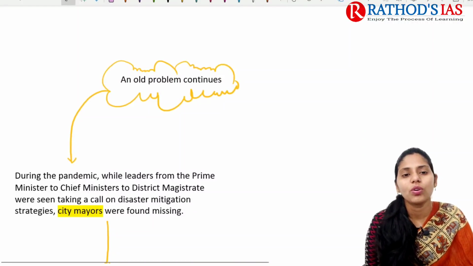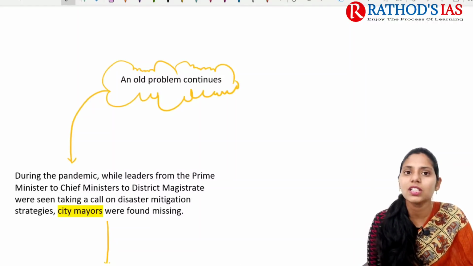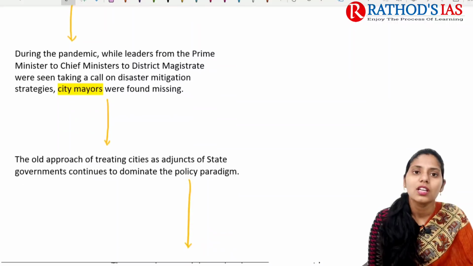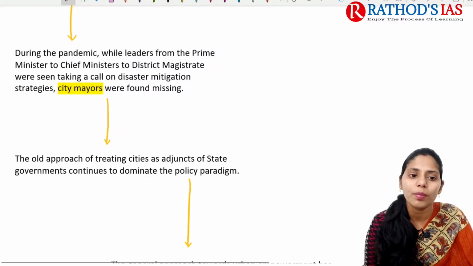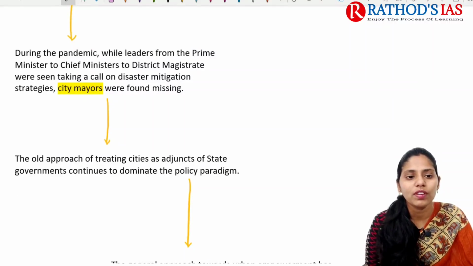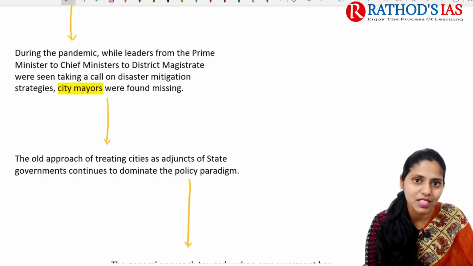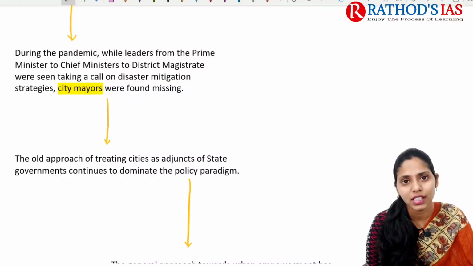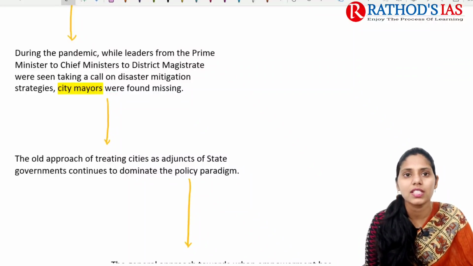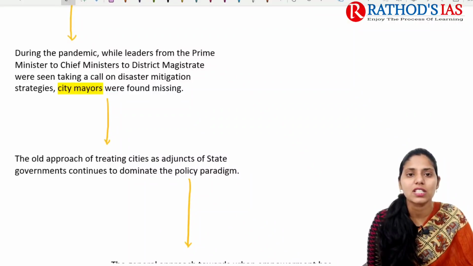So if you're talking about the problems that continue in third tier governance, these are the old problems. Whenever we go for any planning or disaster mitigation regarding COVID-19 strategies, city mayors are mainly missing here. City mayors play an important role at the third tier of governance in India, that is in the municipality, especially in urban areas. But they are missing in these strategies.